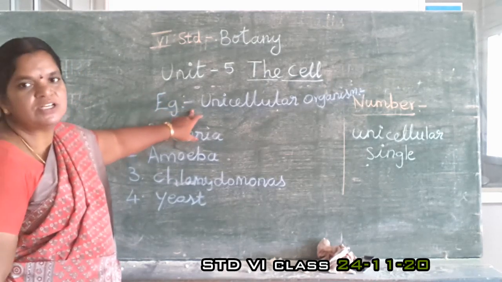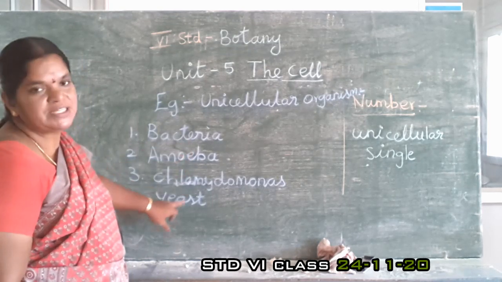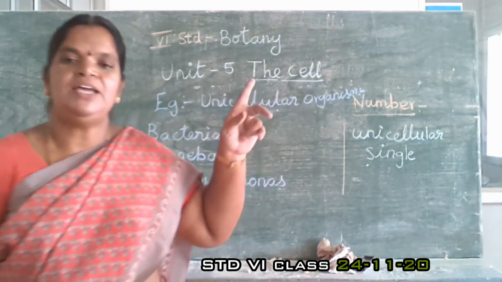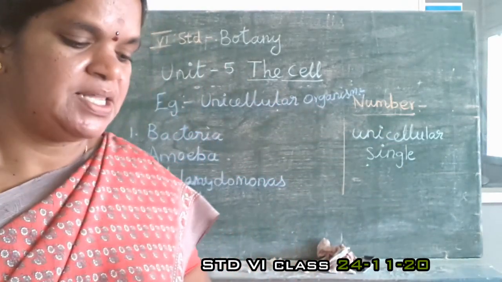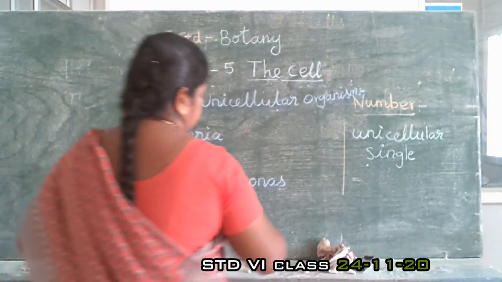Bacteria, amoeba, chlamydomonas and yeast are made up of only one cell. Then, next one, types of cell.